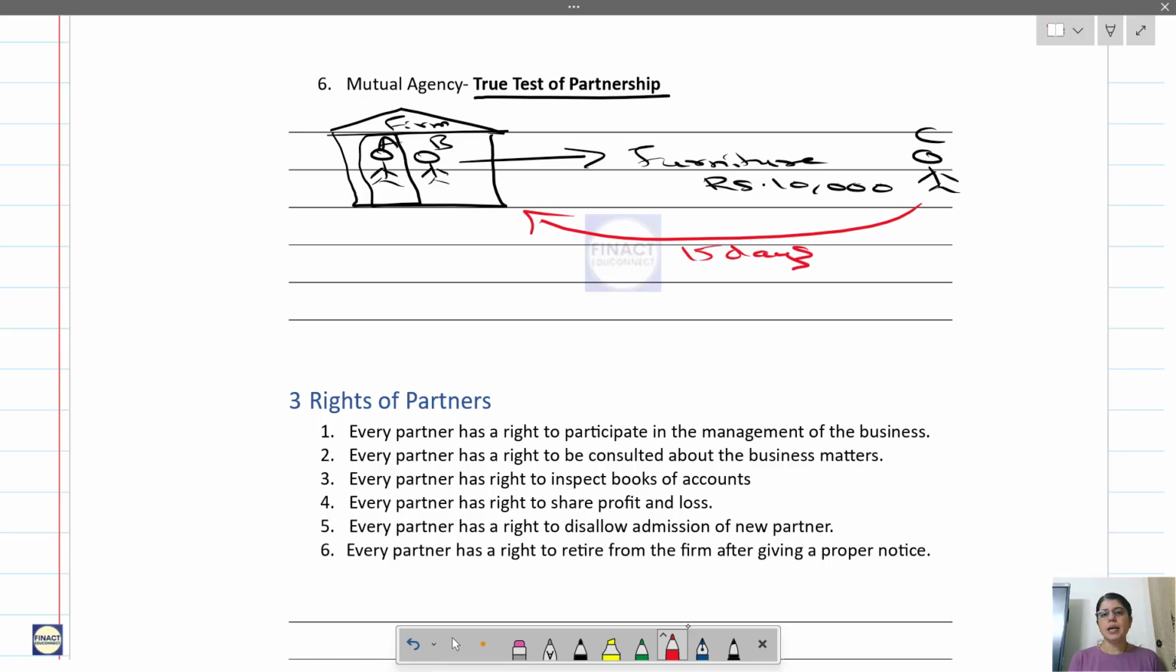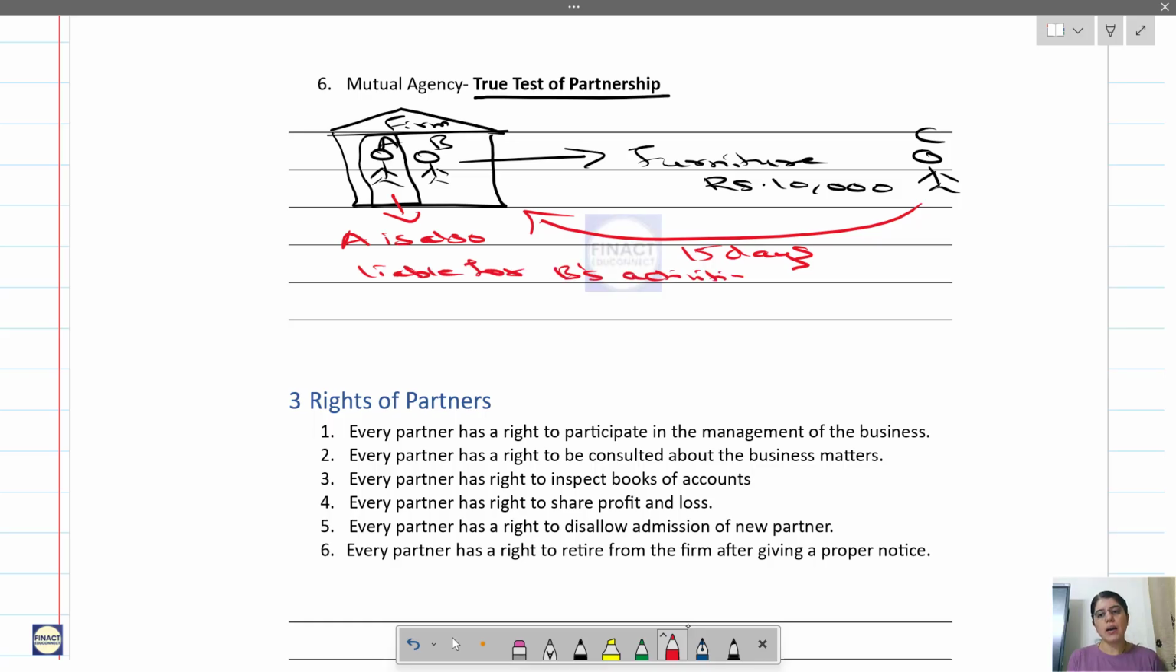At that time B is outstation, B is not in the town. So C gives the invoice to A and asks for the payment. A says that B has bought this furniture, so I don't know, I will not pay. Is it valid? So the answer is no. A is also liable for B's activities.